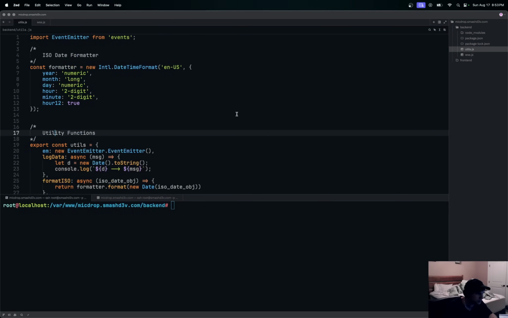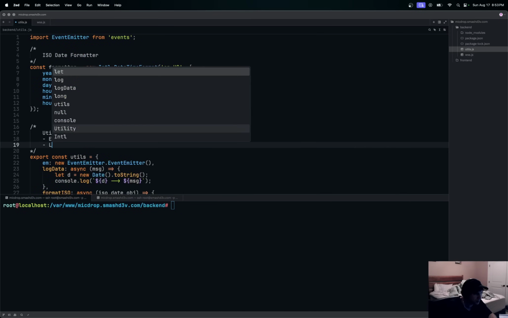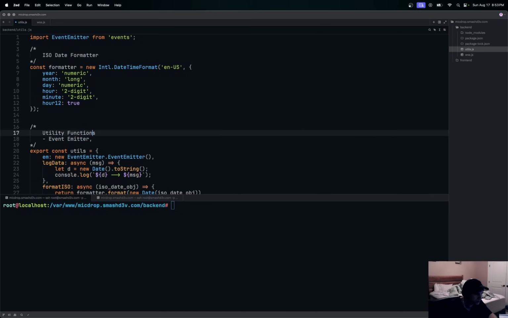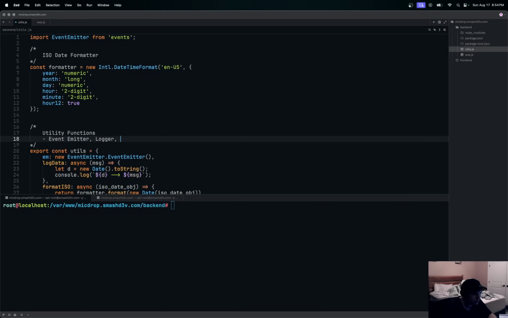We'll just have the event emitter. Let's say log data. We can put this all in one line too, actually. Like a logger, format, ISO. Probably won't use that one.